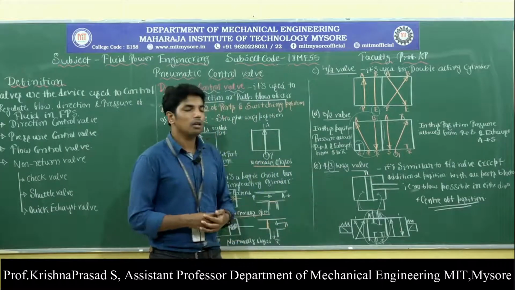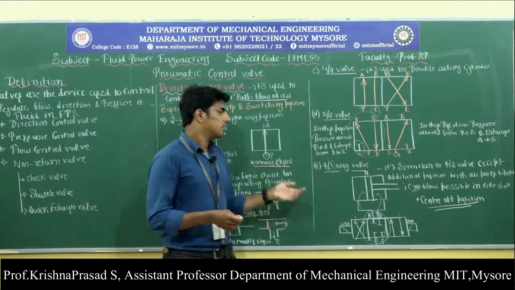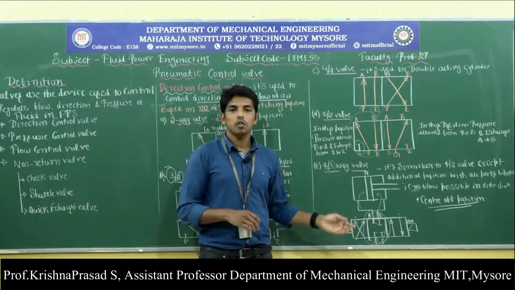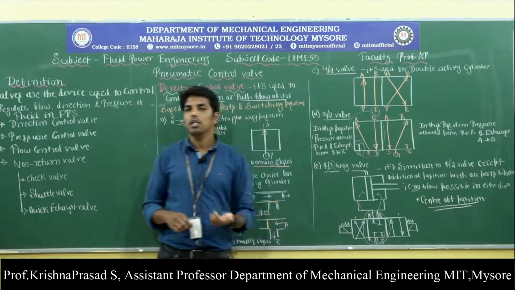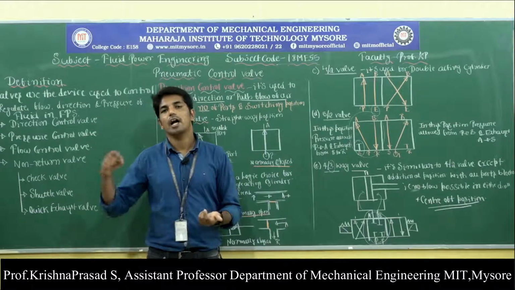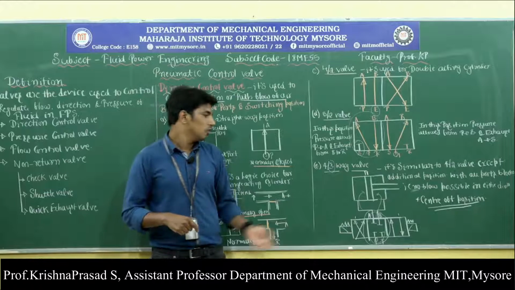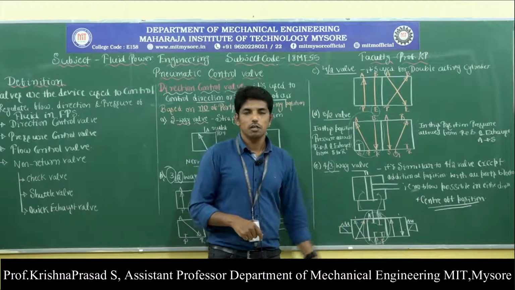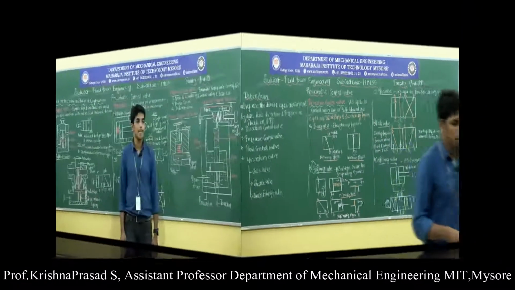The 4x3 way valve is similar to the 4x2 valve, except for an additional position with all 4 ports blocked, in order to locate the cylinder exactly in the center position. That means it provides the hold facility in either the extension or retraction stroke of the cylinder. So that is very important in the case of the 4x3 way valve, in the directional control valve.